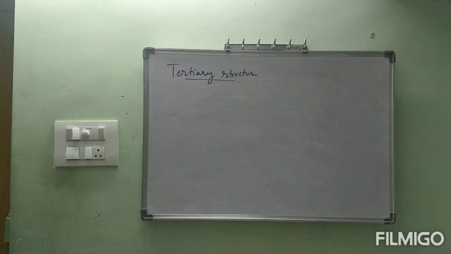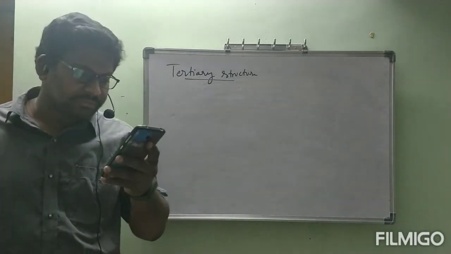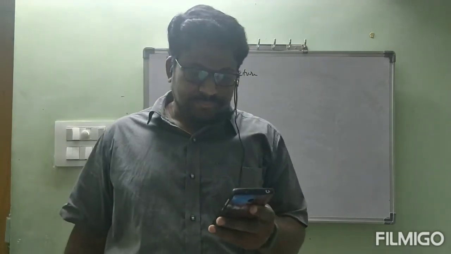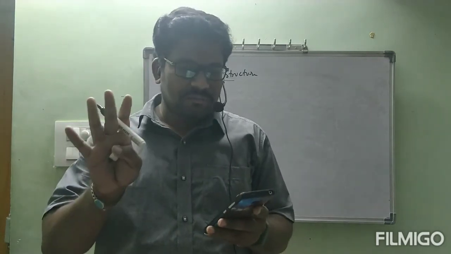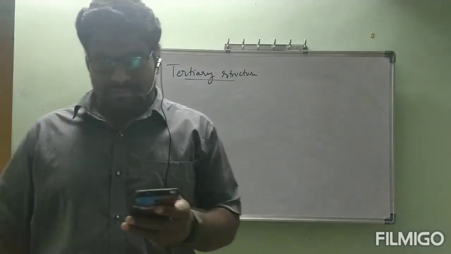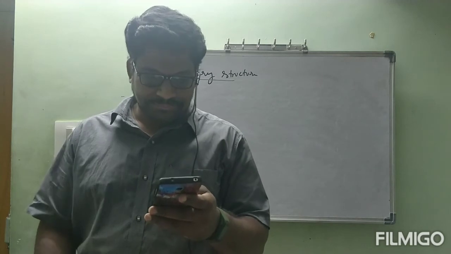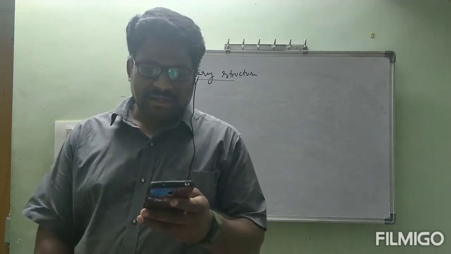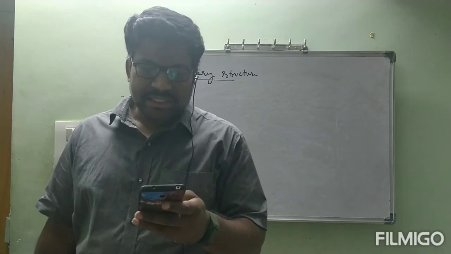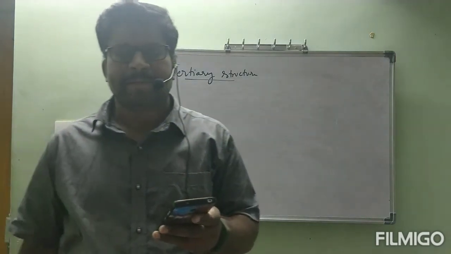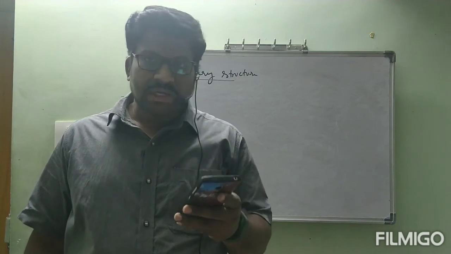I hope you are clear about these primary, secondary, tertiary and quaternary structures. The structure of proteins and molecular shape are completed, depending on the four levels we have seen. Finally, the last subheading in proteins is denaturation of proteins. What is that? Let us see.